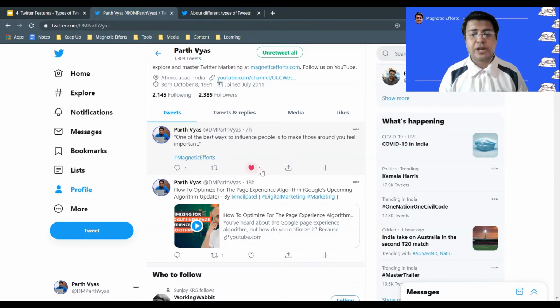And it shows how many people have liked this tweet. I'm removing it again for now. Now this is the retweet option, and this is the reply option, correct? Now this is the tweet analytics, or I would say the share option.